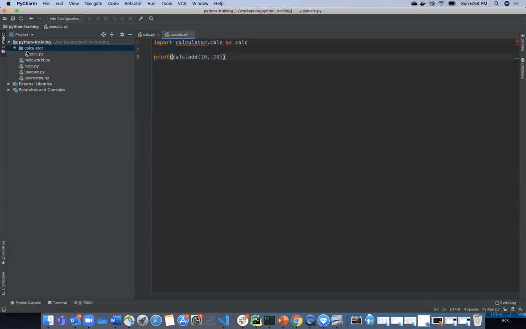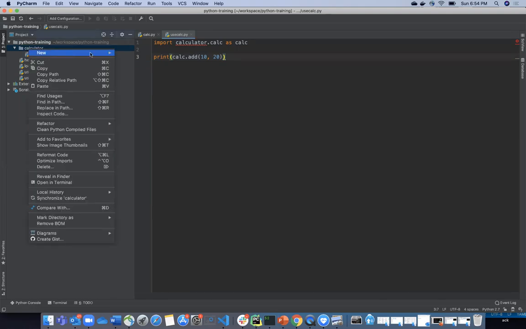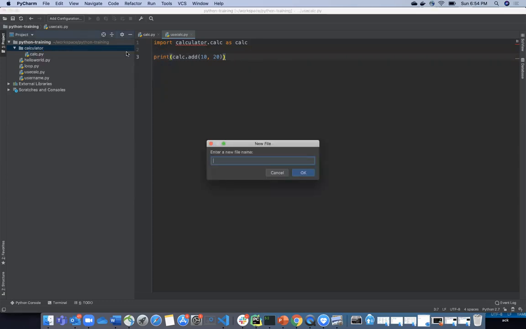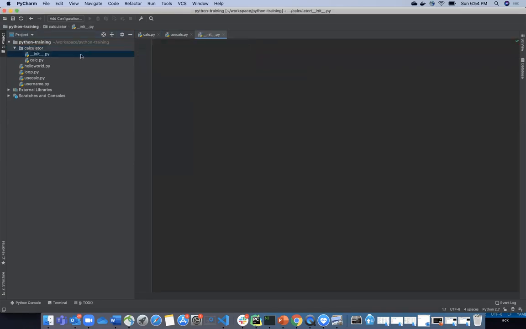Now this is how you create a package. Sometimes what you want to do is, for all these packages, you want to write some initialization code. For that, generally in Python, people add a special file. Wherever you go, you see __init__.py. That is the most common way to create packages.